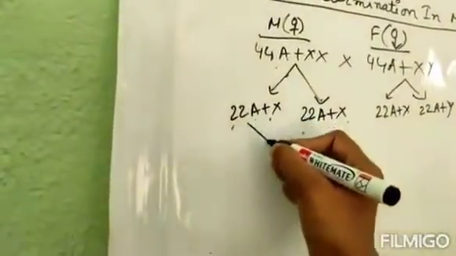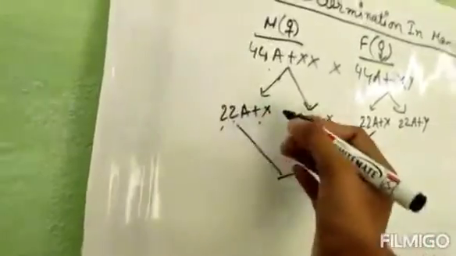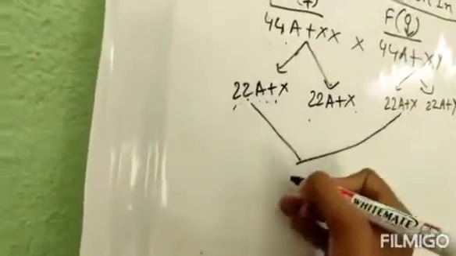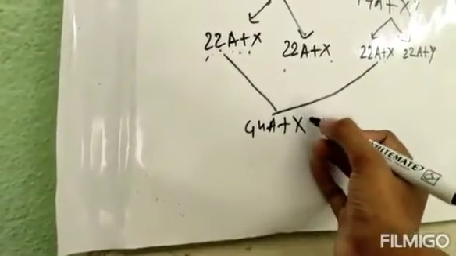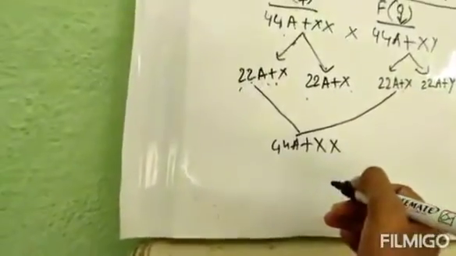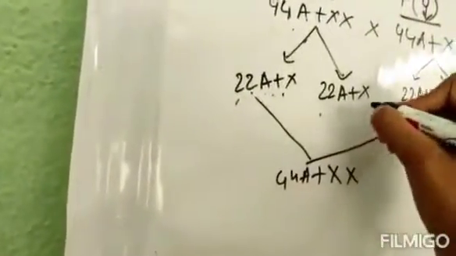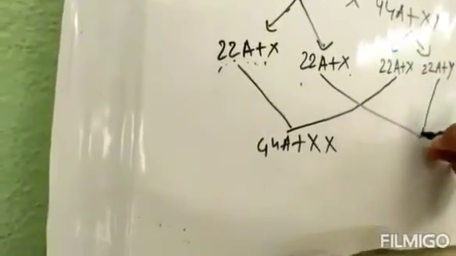If this gamete combines with this one, 22A plus X and 22A plus X, what are we getting? 44A plus XX. That means, what is this? Daughter.